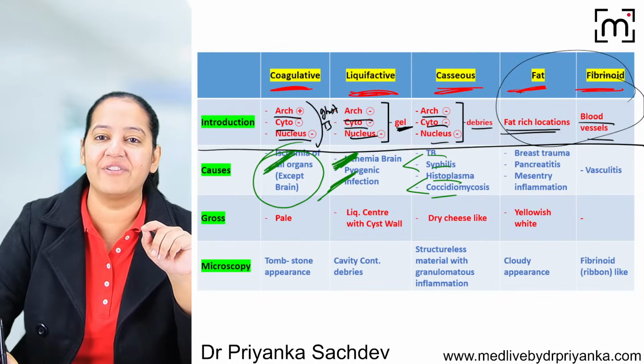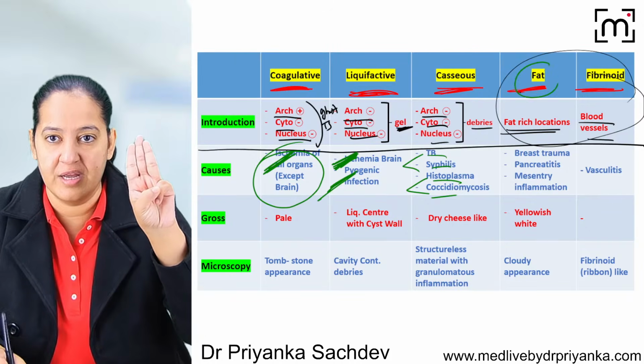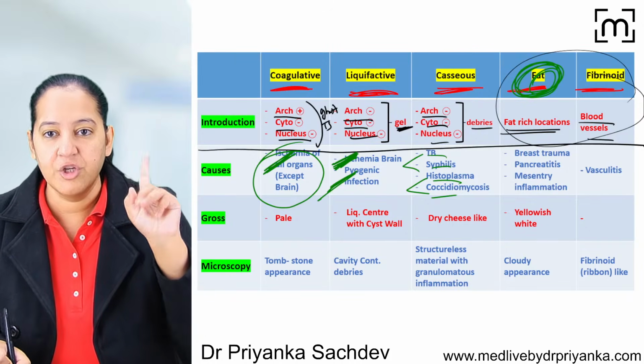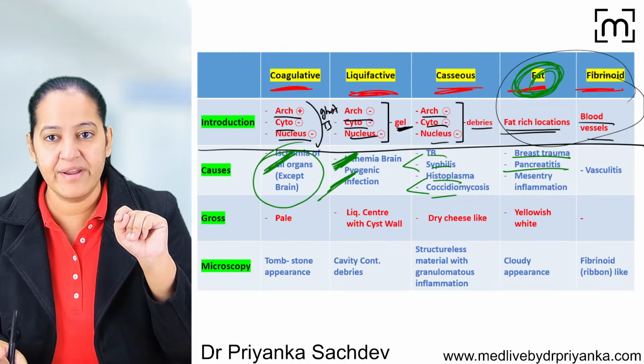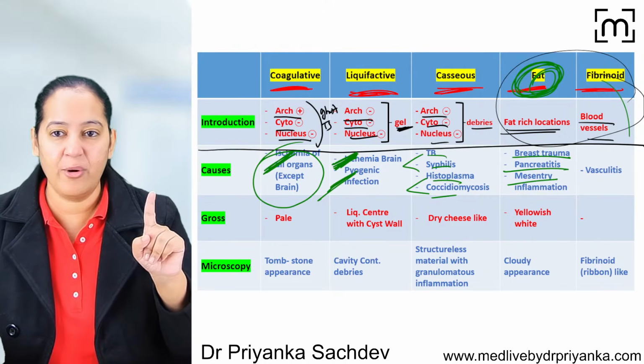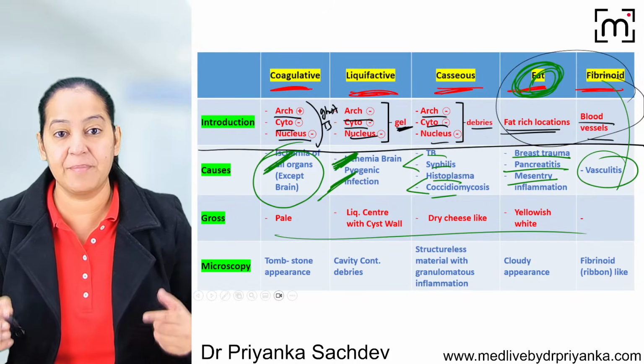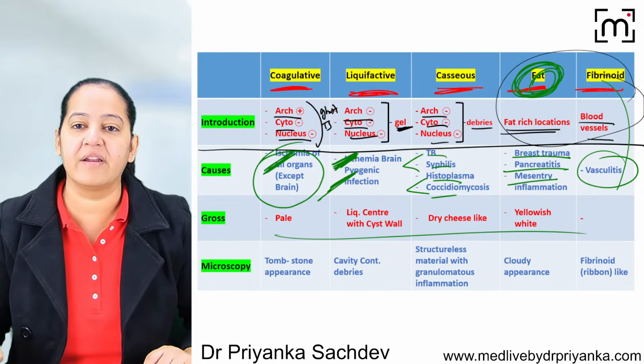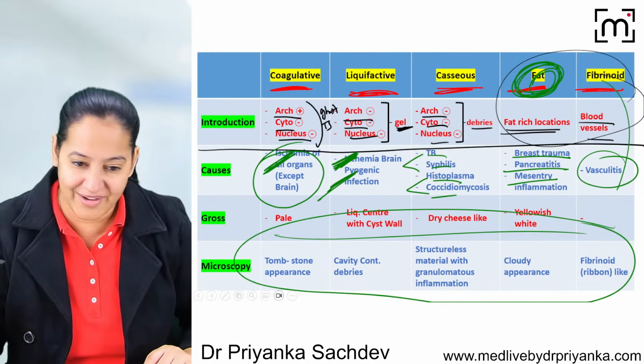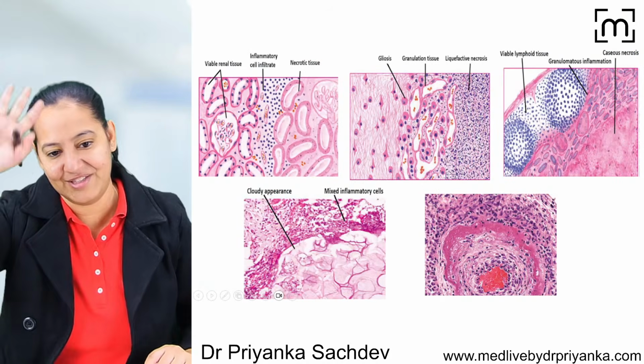Okay. In fat necrosis, the 3 fat-rich locations, right? In the human body: female breast, pancreas, and mesentery. And fibrinoid occurs only in vasculitis of the blood vessel. Gross is not very important. You can skip it, coming on to the microscopy. Rather than reading the microscopy, I never read microscopy in my life. No, I see the diagram.